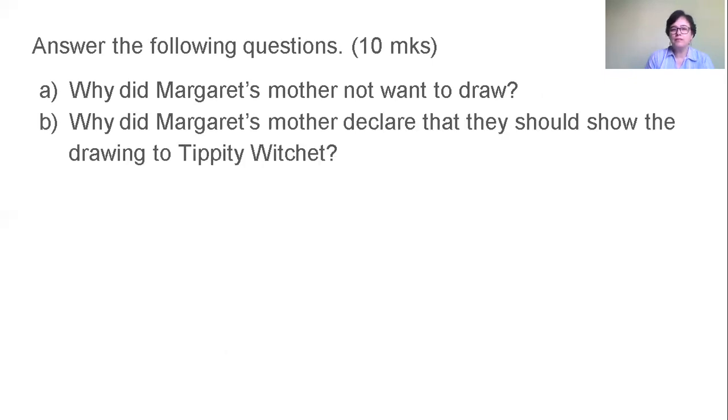Why did Margaret's mother declare that they should show the drawing to Tippity Witchet? Margaret's mother declared that they should show the drawing to Tippity Witchet because Margaret did not believe her mother when her mother told her that her drawing was good. They decided to get another opinion by showing it to Tippity Witchet.